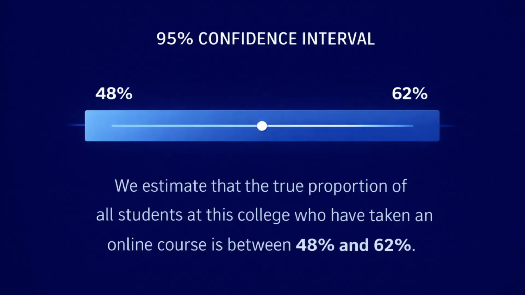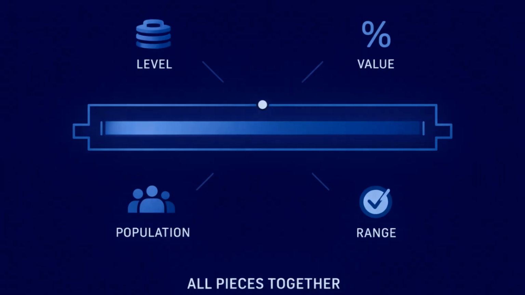At the 95% confidence level, we estimate that the true proportion of all students at this college who have taken an online course is between 48% and 62%. This interpretation includes several important pieces. It includes the confidence level. It names the population. It states what value is being estimated. And it gives the range of plausible values. All of those pieces matter.